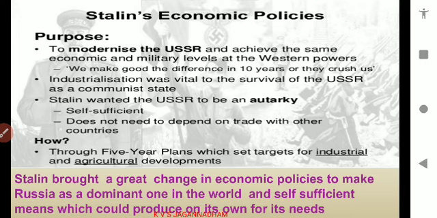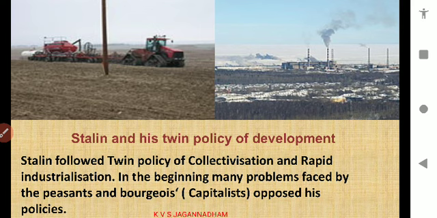Stalin brought a great change in economic policies to make Russia dominant in the world and also self-sufficient. What is meant by self-sufficient? Self-sufficient means it is able to produce whatever is required without depending upon any other country. It also does not depend upon any other country for its trade. All these things he managed with the five year plans. Let us see about them.